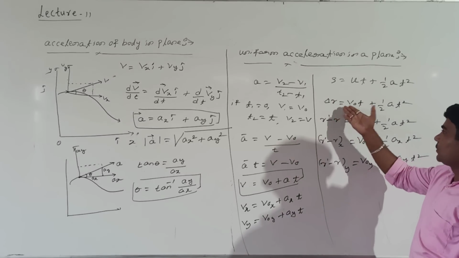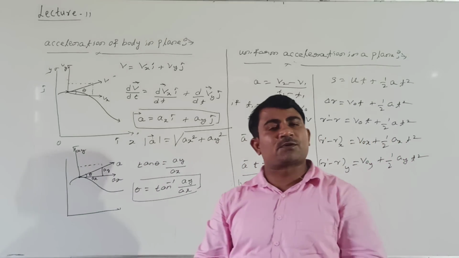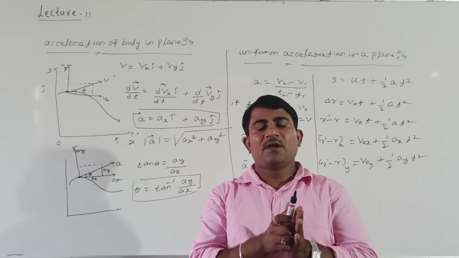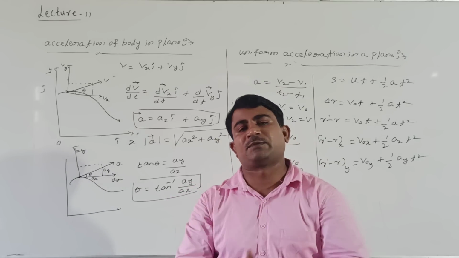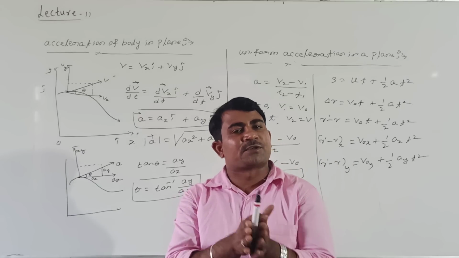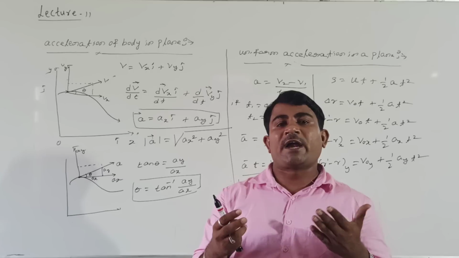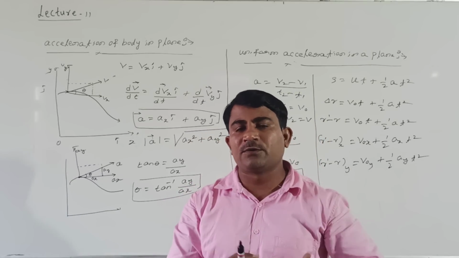What form is it? S is equal to ut plus half at square form. Again you can represent v square minus u square is equal to 2as also. I mean, equations of motion are valid for motion in a plane also. There you have three equations of motion: s is equal to ut plus half at square, v square minus u square is equal to 2as, and v is equal to u plus at.